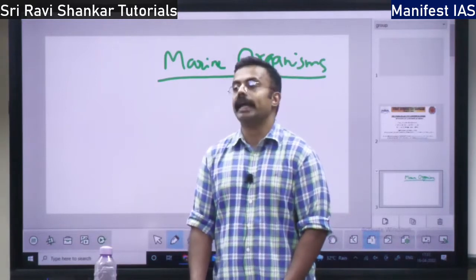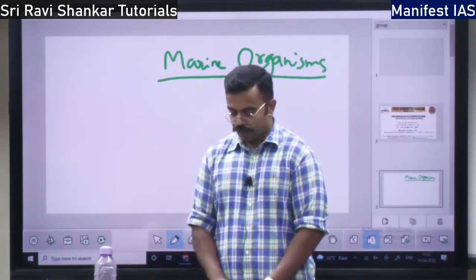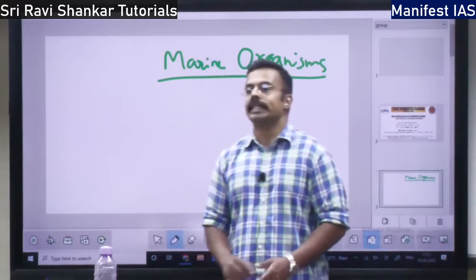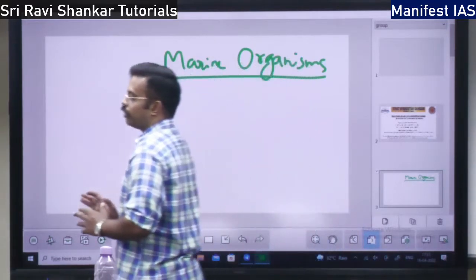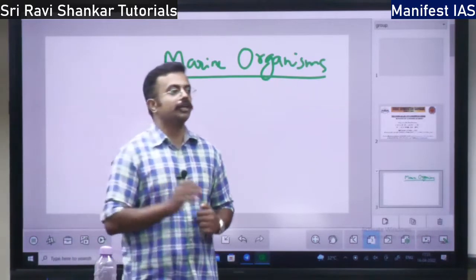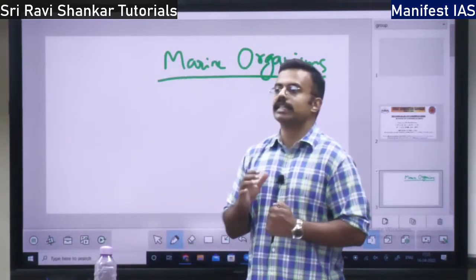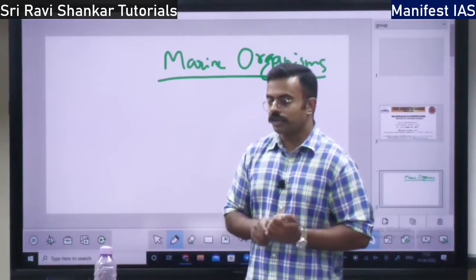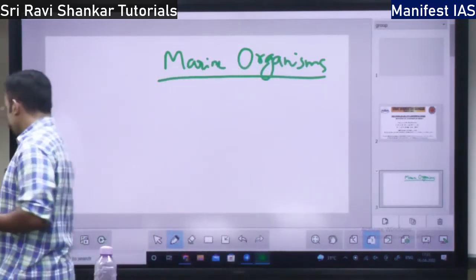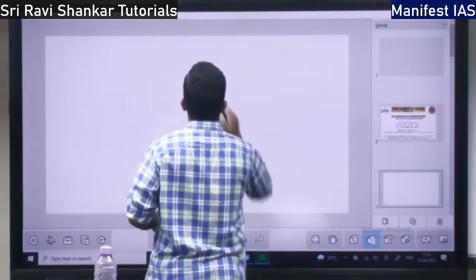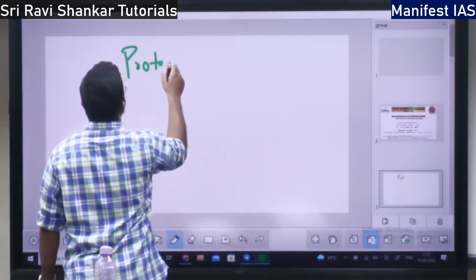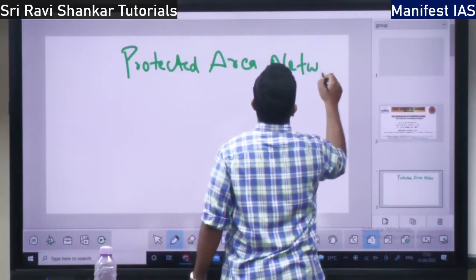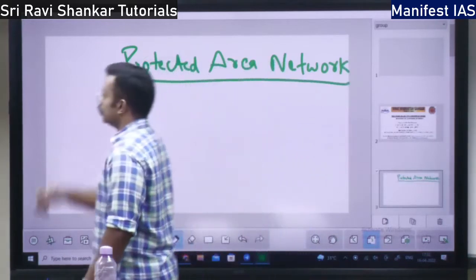called protected area. What are the different types of protected area in India? Protected area network. So in this chapter, I am going to give the gist or the broad framework. In this, we are going to discuss wildlife sanctuaries, national parks, reserve forest. See, when was this reserve forest concept came in India? So the heading: we are going to talk about the protected area network, right?